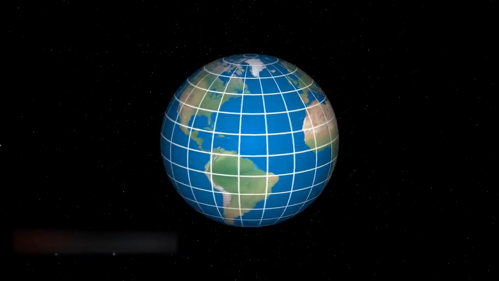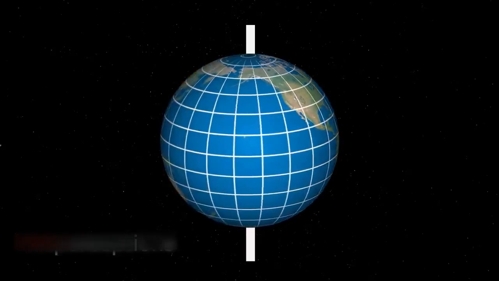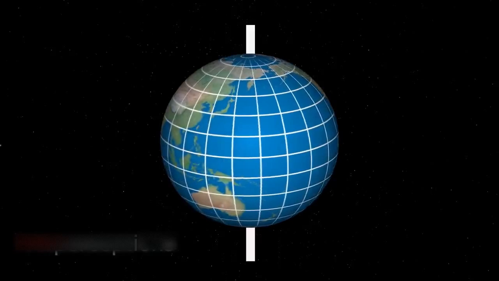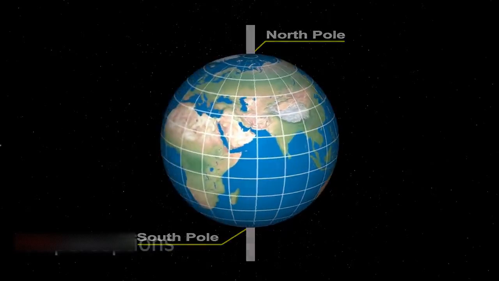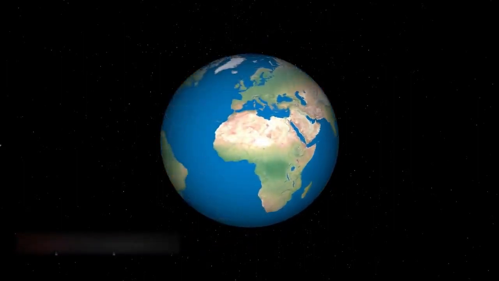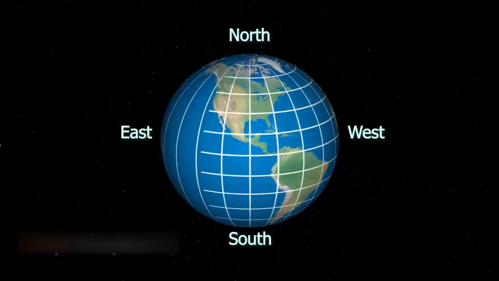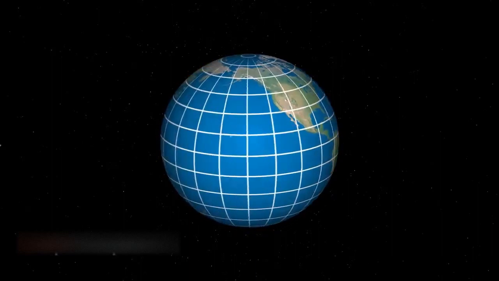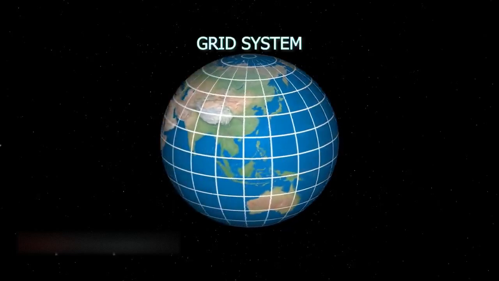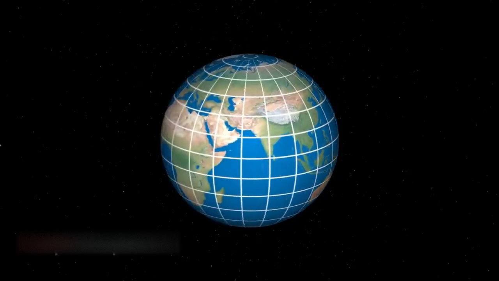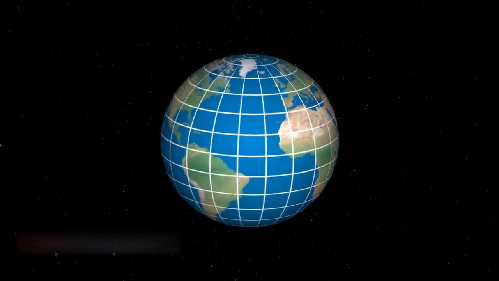Now, the spinning of the Earth on its axis provides two naturally fixed points, and that is the North Pole and South Pole. When you glance at any globe, it will show a series of north-south and east-west lines, and together they make up the Earth's grid system. It is also known as the geographical grid. These lines are used to find the exact location of a place on the Earth.